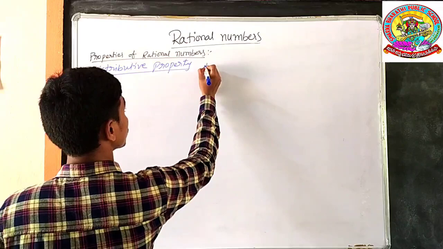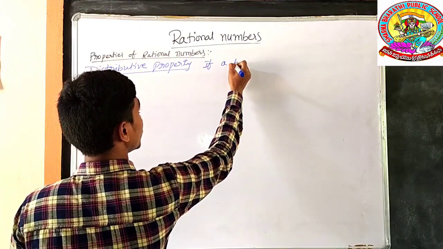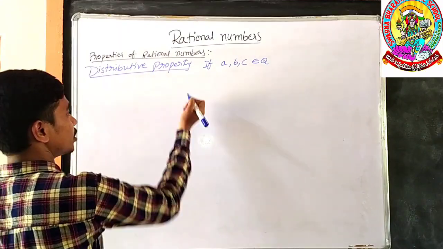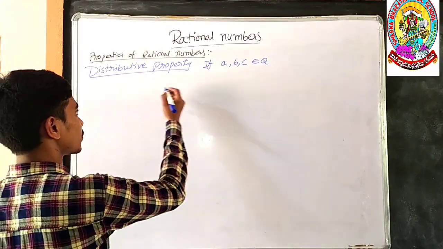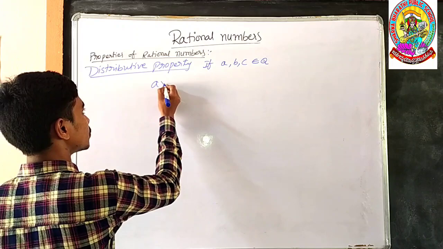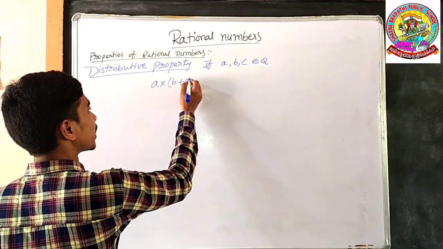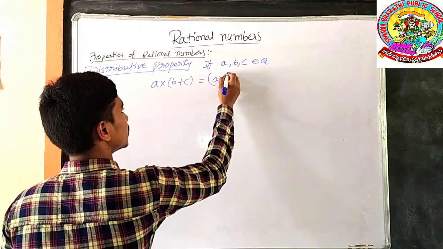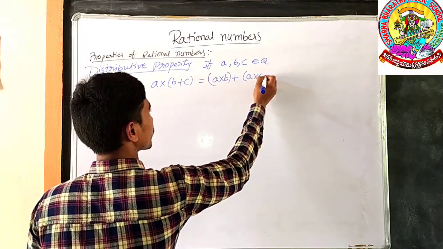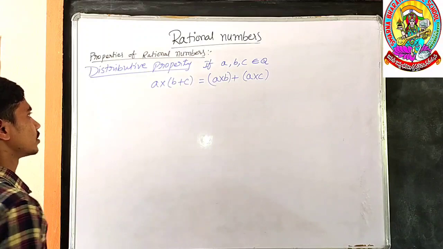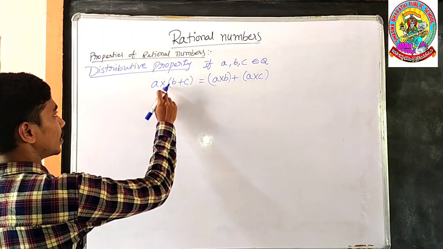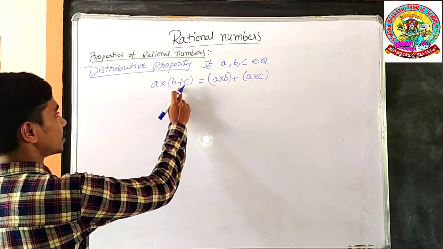If A, B, C belong to rational numbers, the distributive property is A into B plus C is equal to A into B plus A into C. This is called distributive property of multiplication over addition.